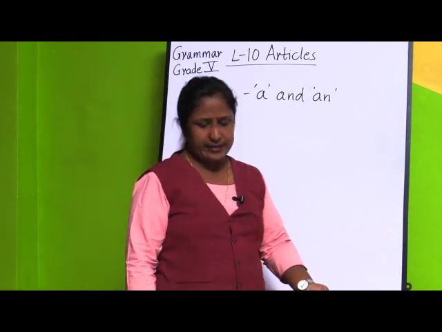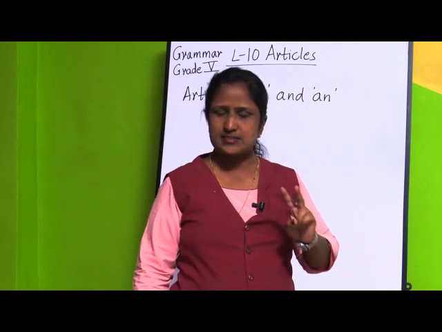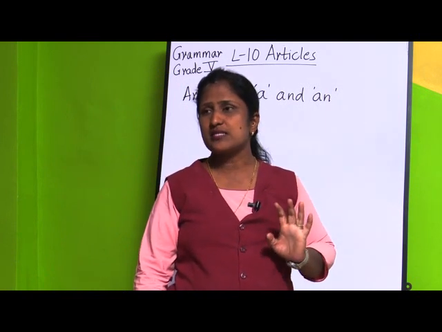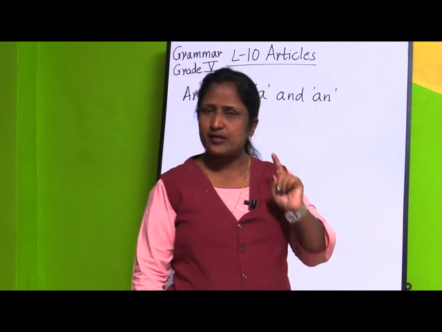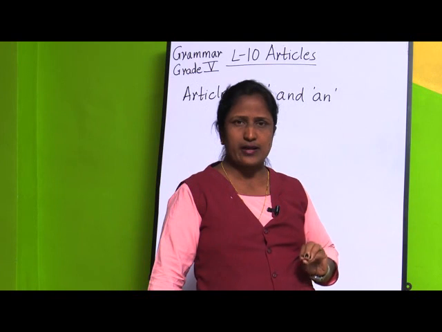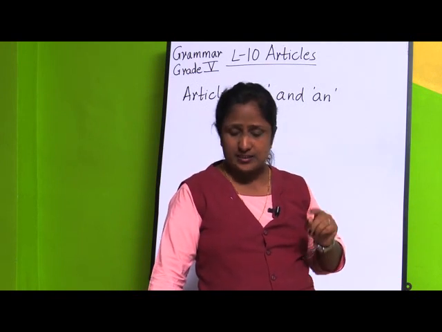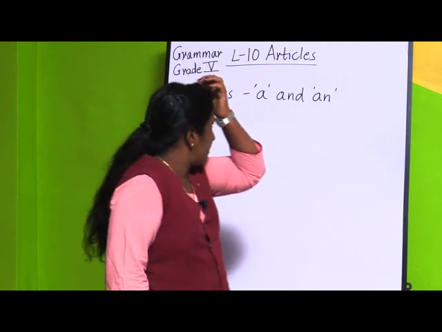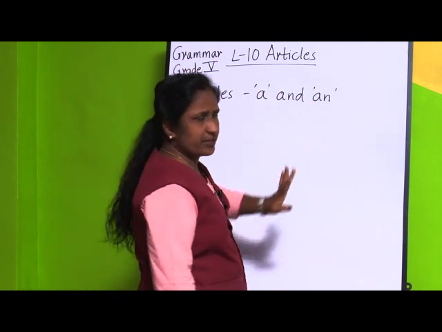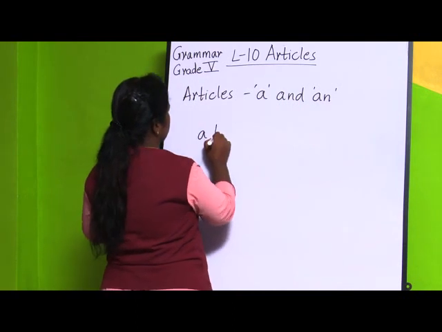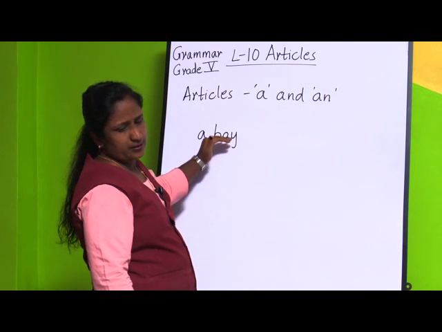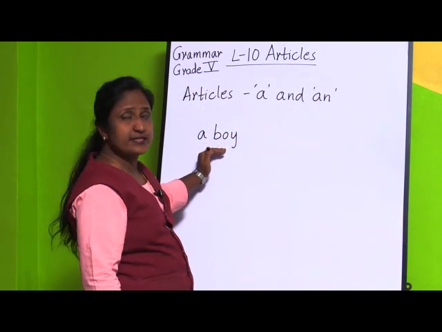A and an mean one, they mean the same. A and an are placed before countable nouns in the singular number. If we are talking about a singular person, animal or thing, and it is a countable noun, we are going to use a and an. For example, a boy. This is a singular noun and it is countable.